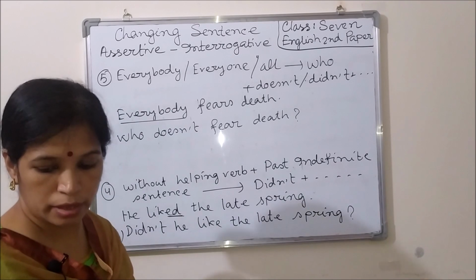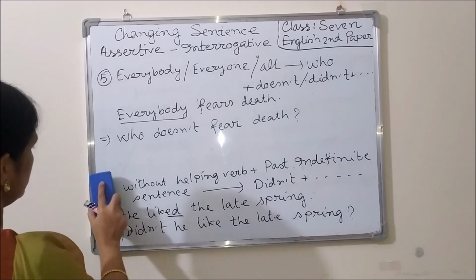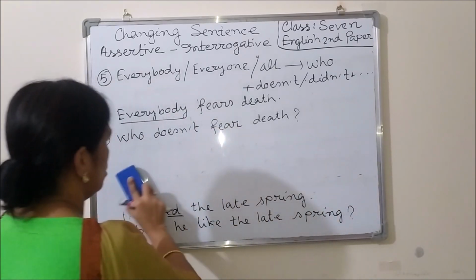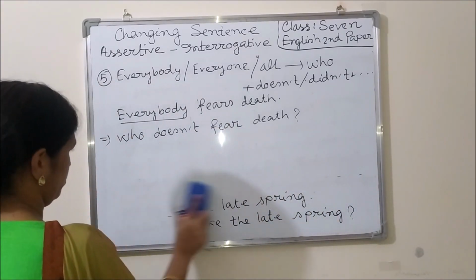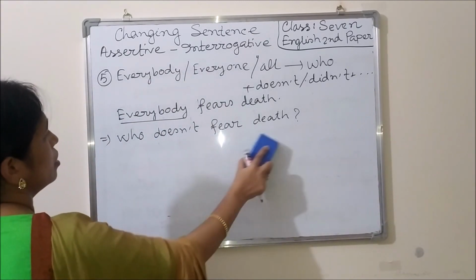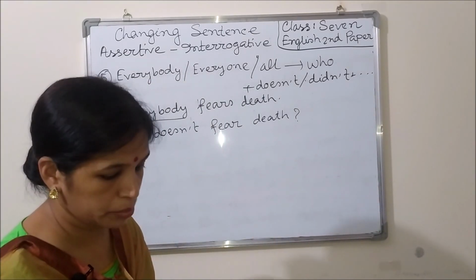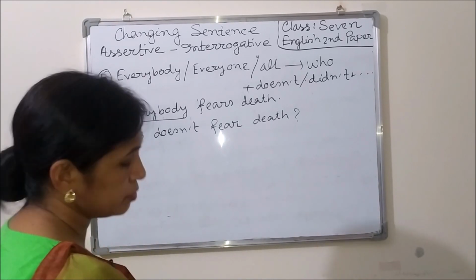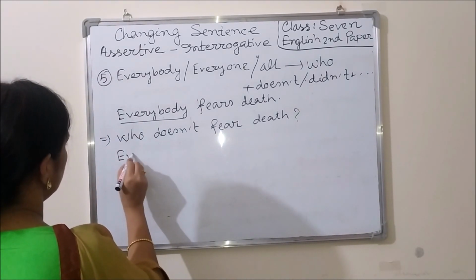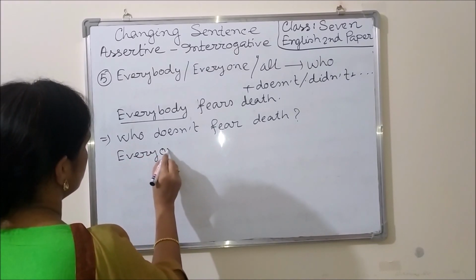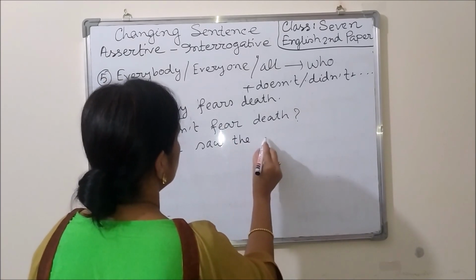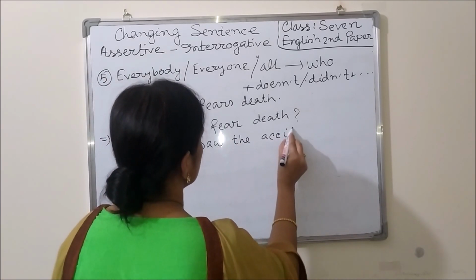Okay, dear learners, I think you can understand the rule and the example both. Now let us see another example. Everyone saw the accident.